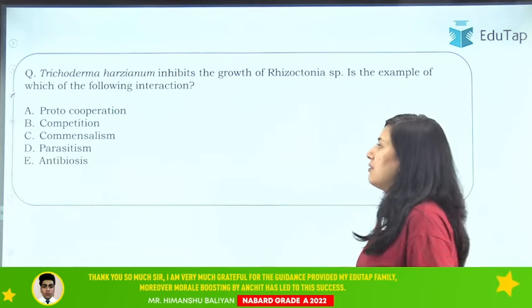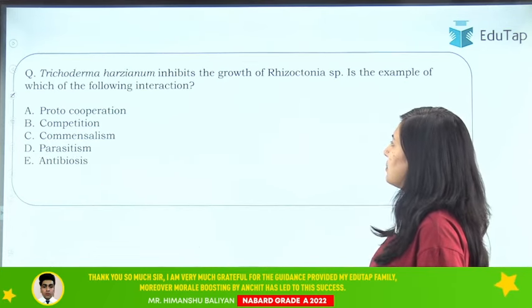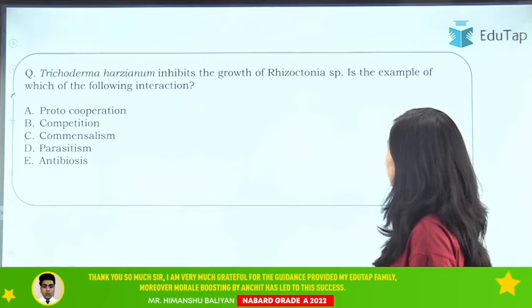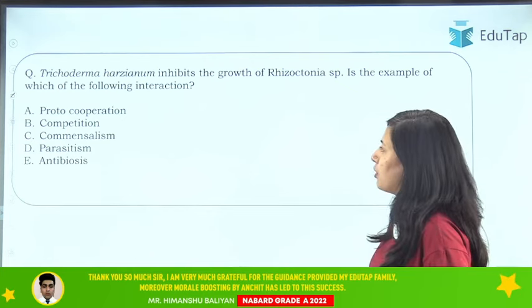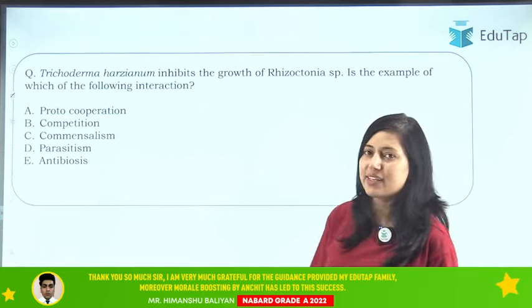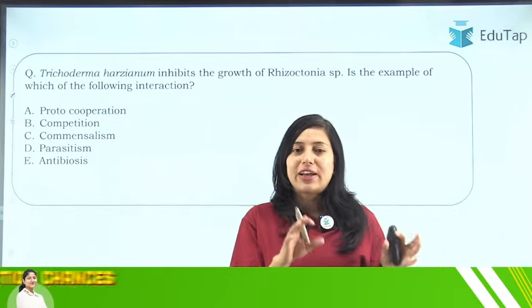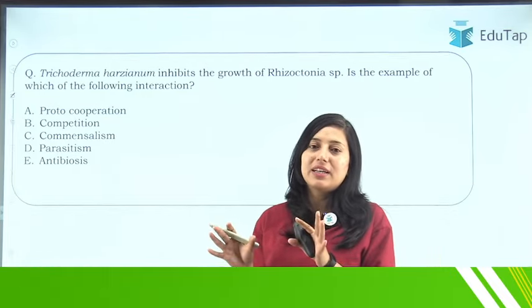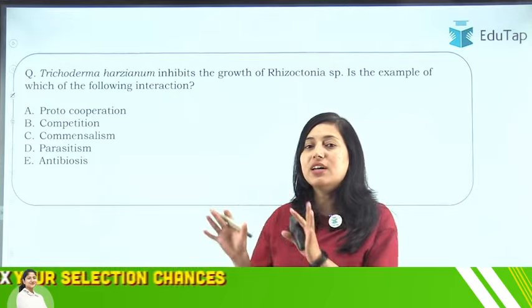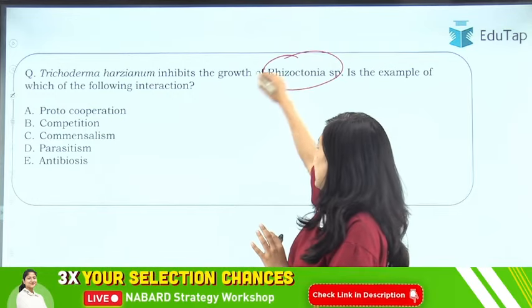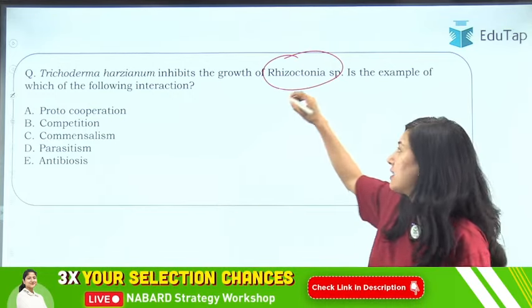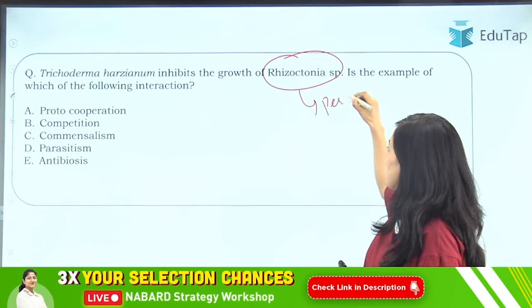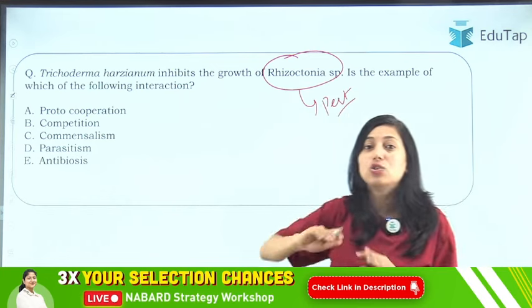Clear? Then we have next, Trichoderma harzianum inhibiting the growth of Rhizoctonia species is an example of which of the following interactions? We have discussed this, that Trichoderma will release some chemical in low concentration that will inhibit the growth of Rhizoctonia. Let me tell you that this Rhizoctonia is a very invasive pest, meaning it causes disease in a lot of crops.